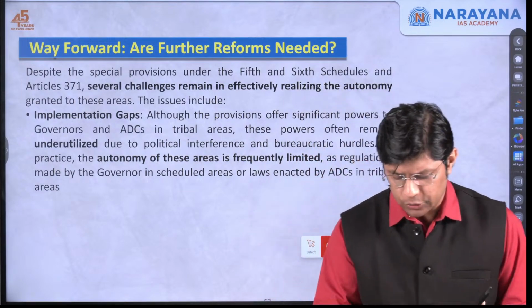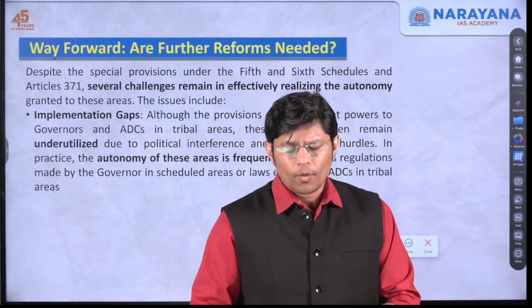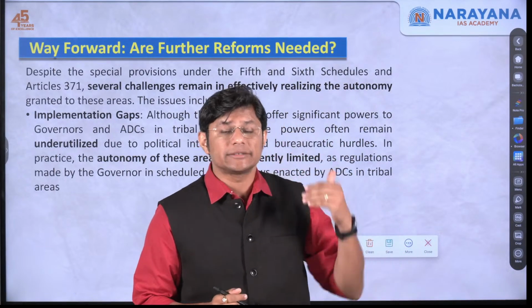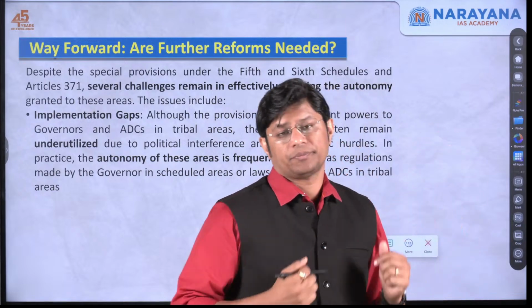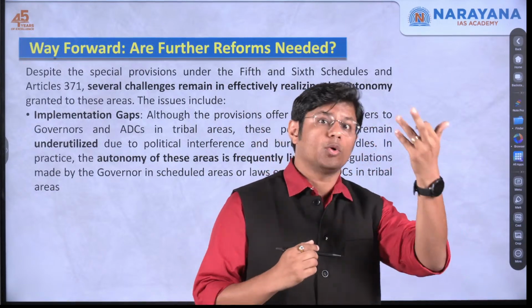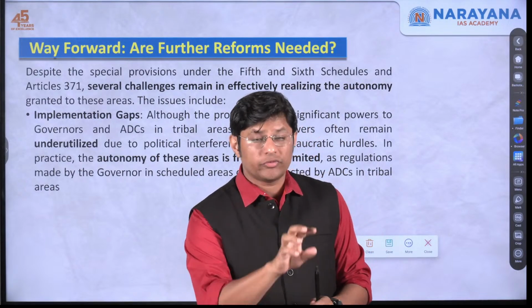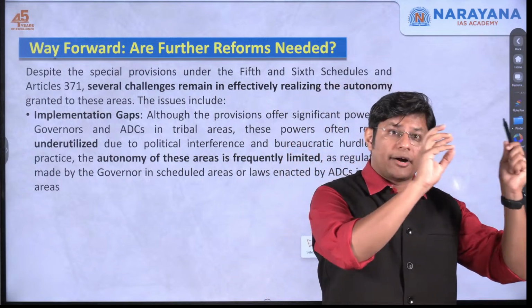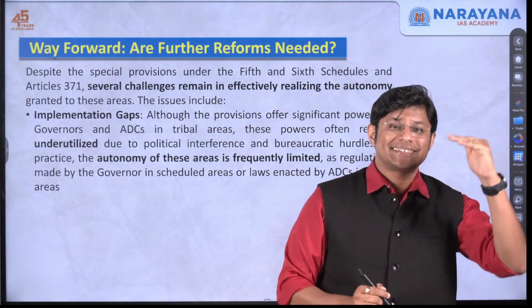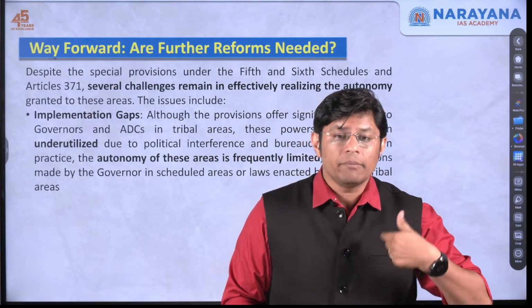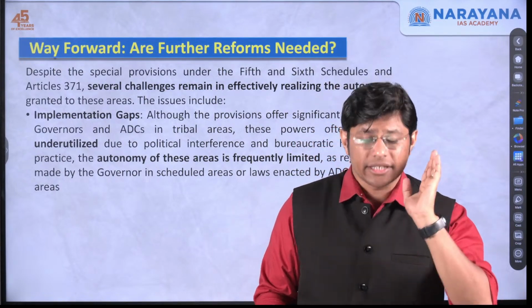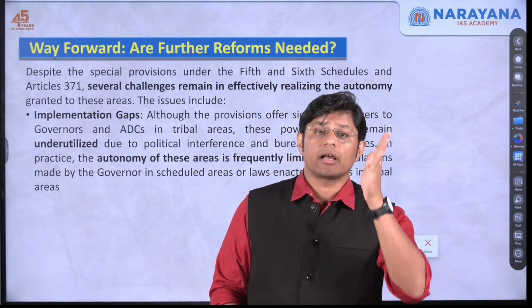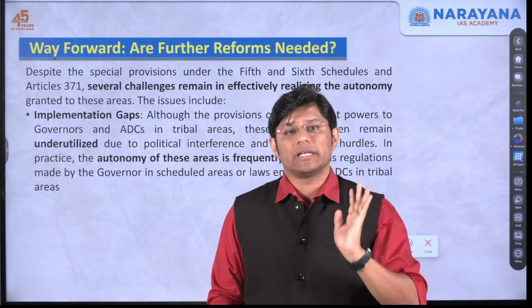No, unfortunately no. Implementation of these privileges is not as per the intended objectives or goal, which means the powers and privileges under the 5th schedule, 6th schedule, and Article 371 are not implemented in letter and spirit. That's the reason we need reforms. We have to ensure that the laws or the privileges are implemented in letter and spirit.